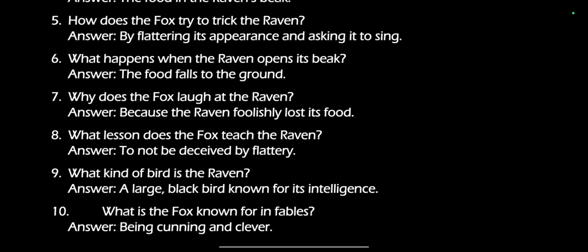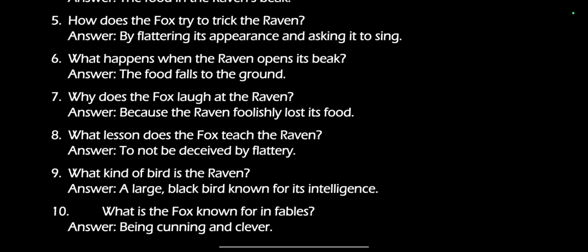What happens when the raven opens its beak? The food falls to the ground. Why does the fox laugh at the raven? Because the raven foolishly lost its food. What lesson does the fox teach the raven? To not be deceived by flattery.